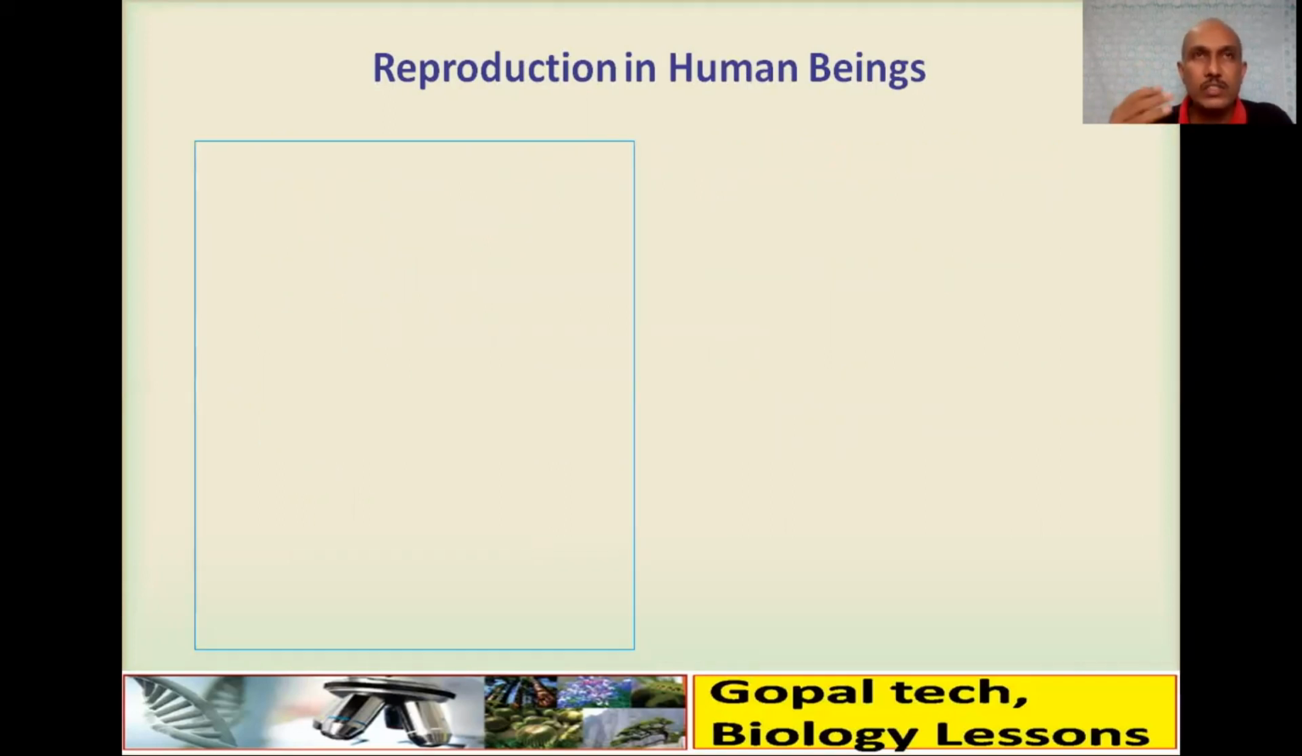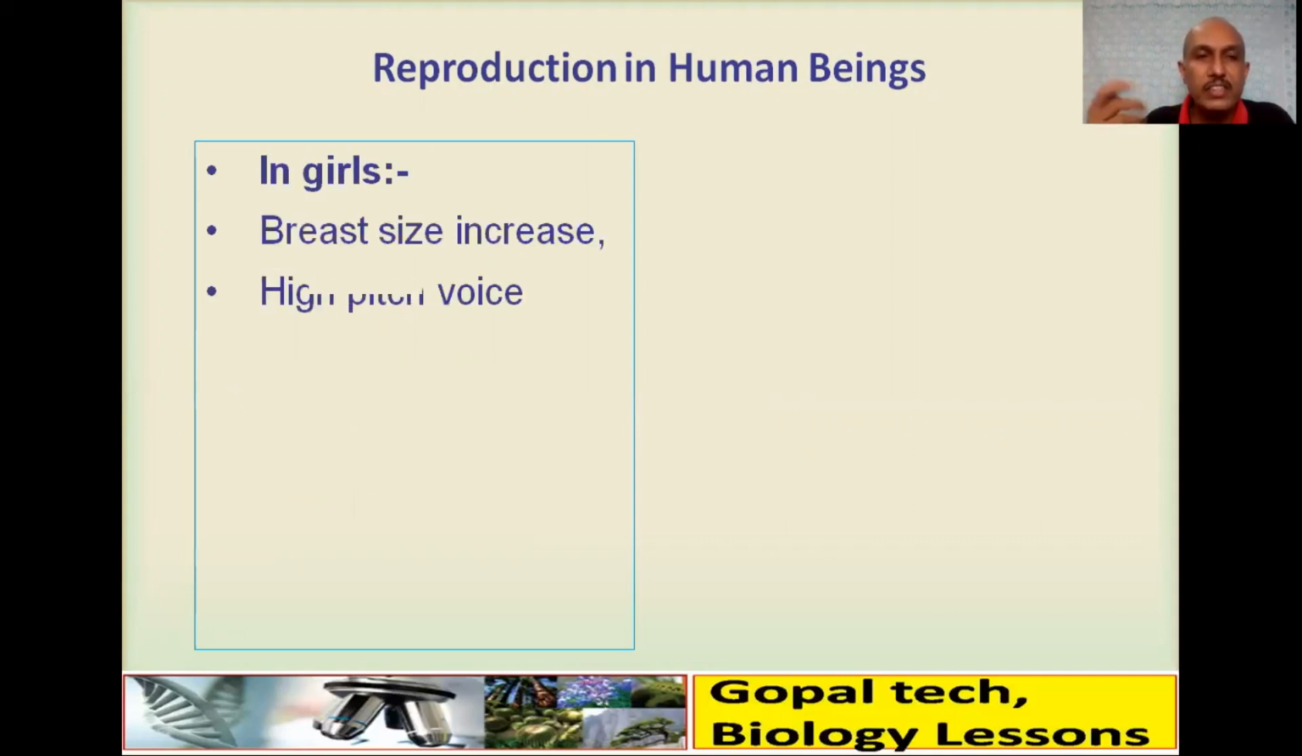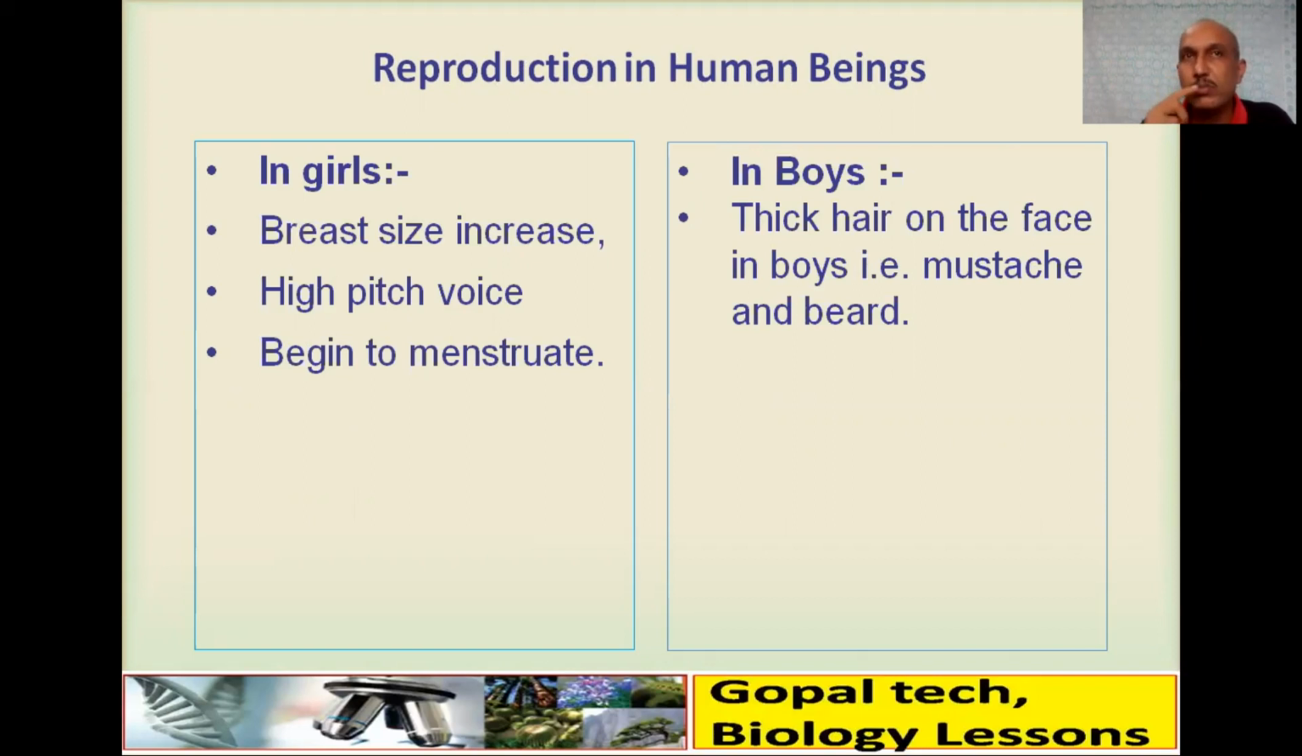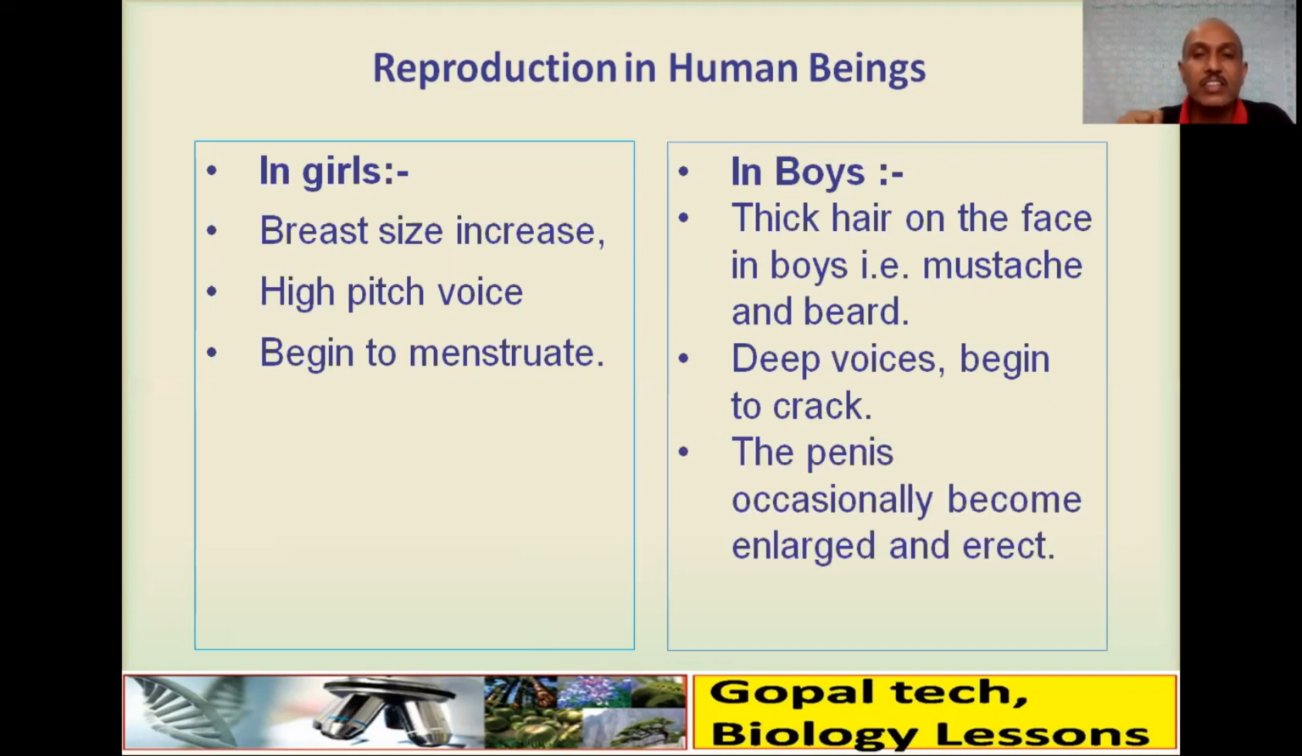Then what are the differences in male and female? In girls, breast size increases, voice becomes high pitched, and they begin to menstruate, that is, the monthly cycle begins. In boys, thick hair on the face, that is mustache and beard, appears, the voice becomes deep and begins to crack. The external organ, the penis, occasionally becomes enlarged and erect. So these are the differences found during puberty in girls and in boys.